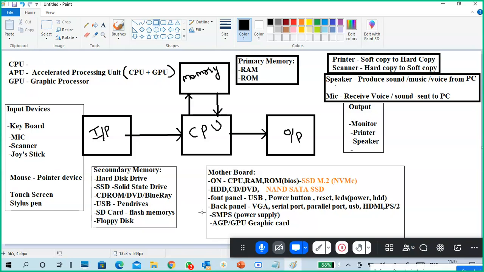Floppy disks are over now. We are not using them currently because their memory size is 1.44 MB. Nowadays, a picture is minimum 5 MB.